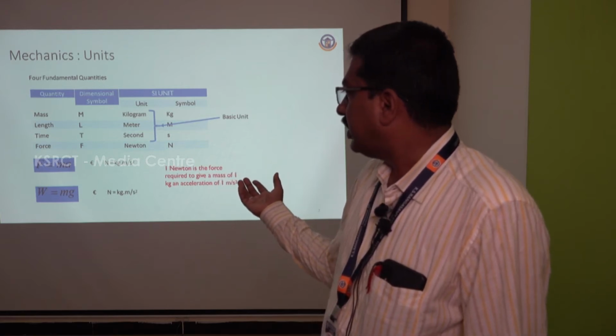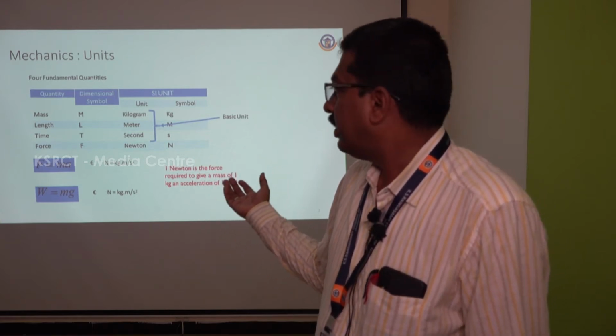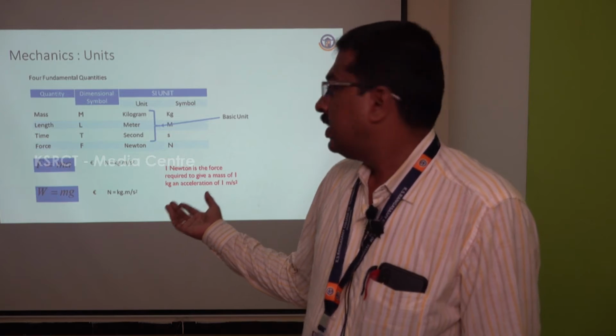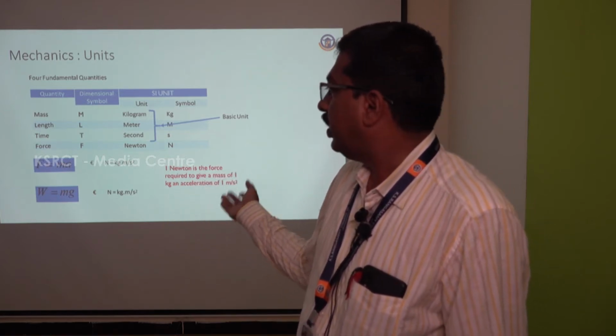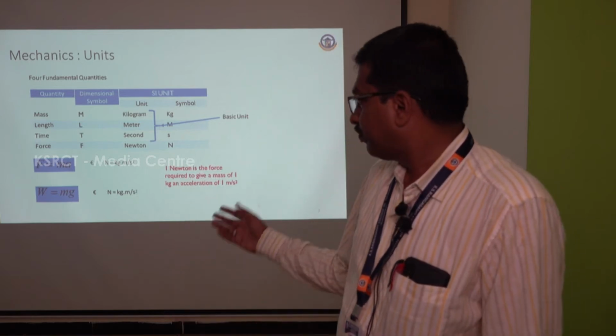Therefore, m is nothing but mass in terms of kilogram, and a is acceleration, that is m divided by s square. So kilogram meter per second square is a unit for your force.